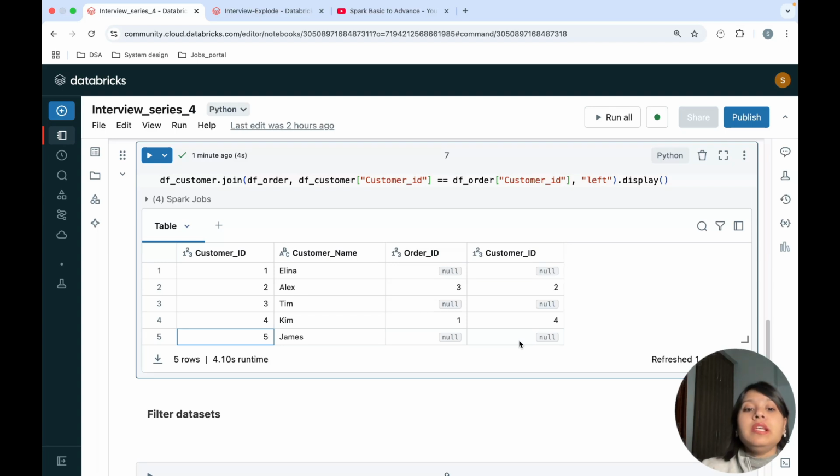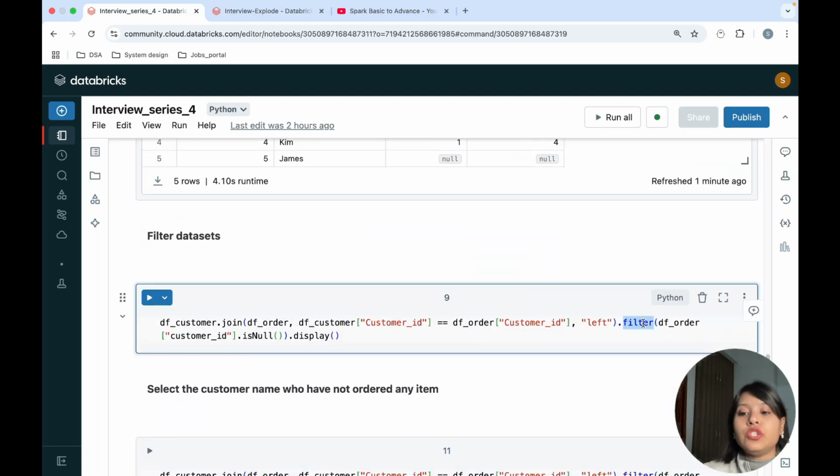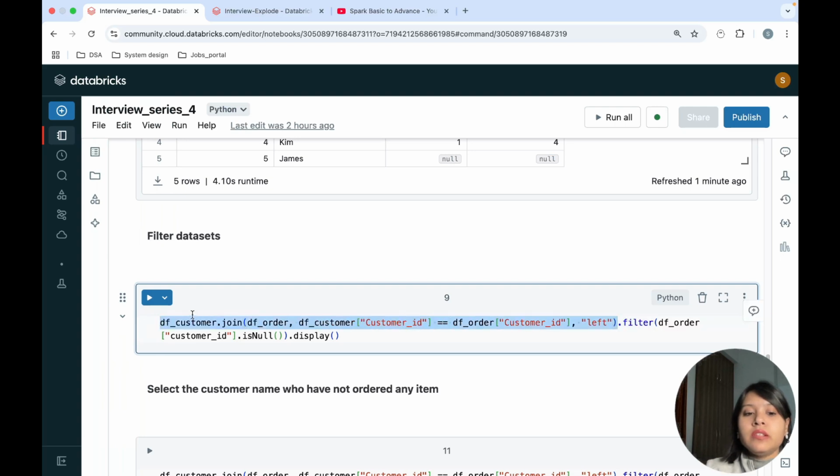So now you see I have joined these two tables, but what is my requirement? The requirement is to get the customers data who have never purchased any item. So for that, let me go ahead and filter out the records in which the data is not present in the orders table. For that, I'm using a filter condition here. This is my join. Okay, till this it is my join.